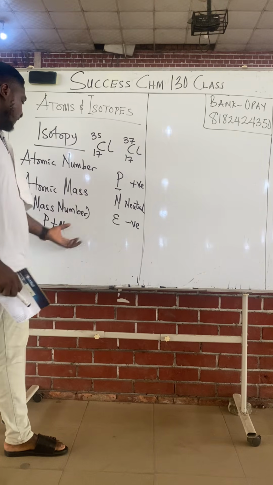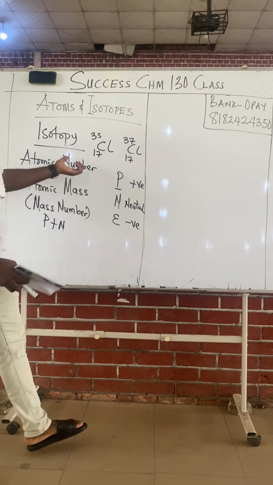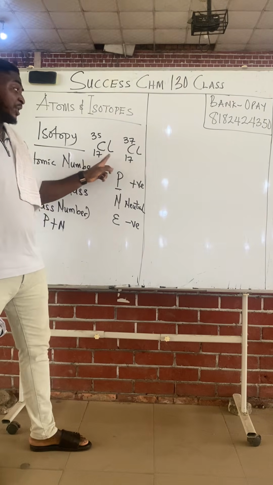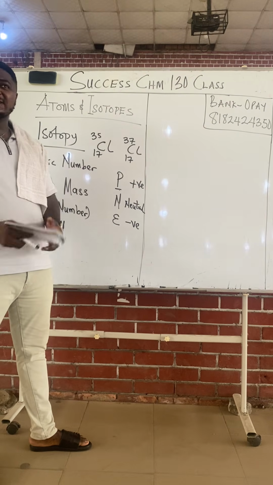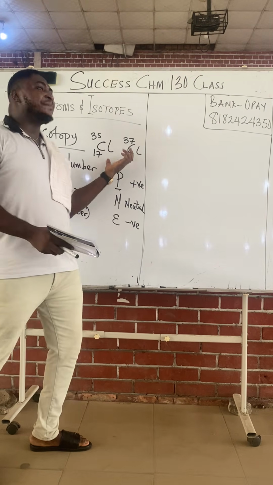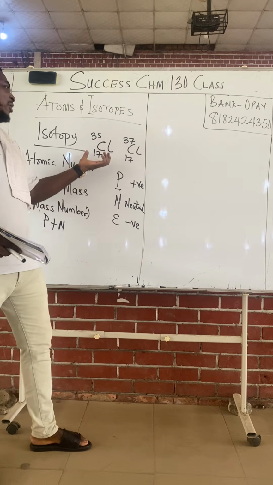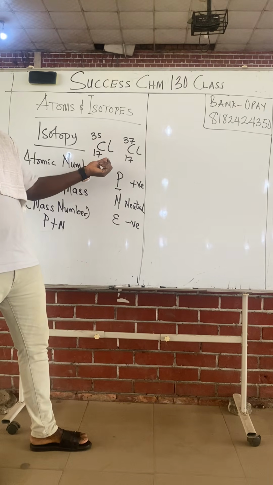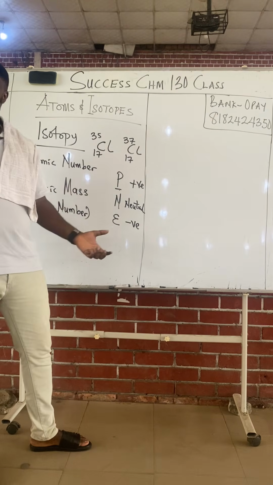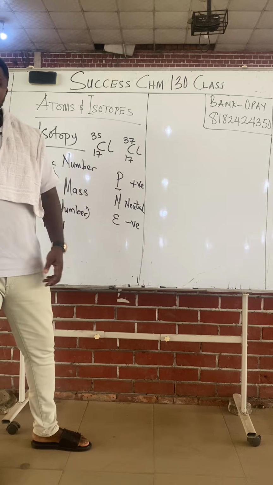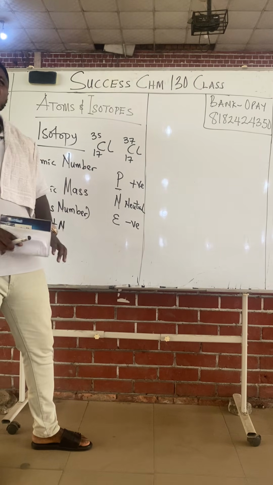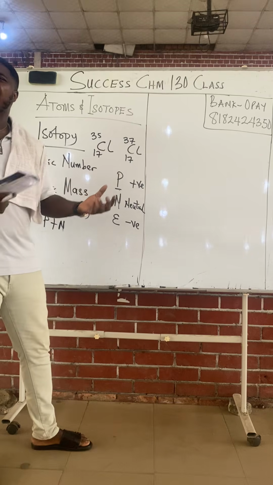Now class, moving on. You can see that these numbers below are the same. Atomic number is the same, but atomic mass is different. Class, a formula must then be used so there's not going to be confusion. If someone asks us for the atomic mass of chlorine, we'll be asking ourselves, do we say 35 or do we say 37? So a formula was made that helps us to determine the average mass of elements that exhibit